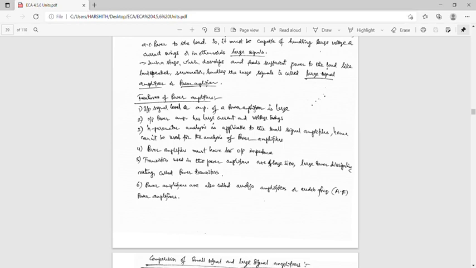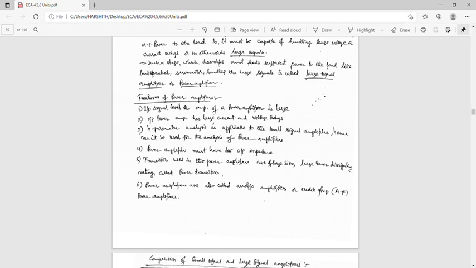The output of the power amplifier has large current and voltage swings, as it handles large signals. The h-parameter analysis is applicable to small signal amplifiers, and hence it cannot be used for the analysis of power amplifiers.